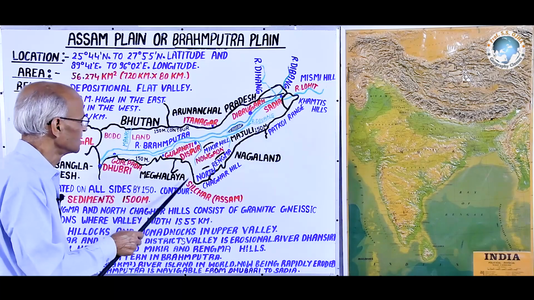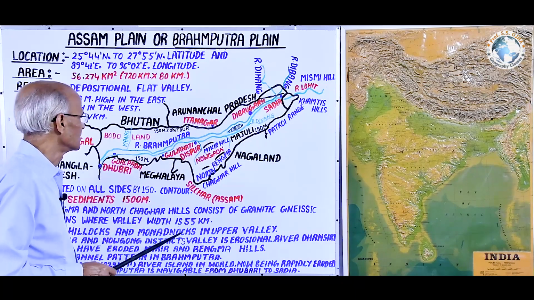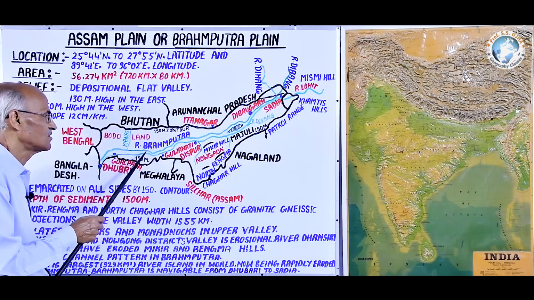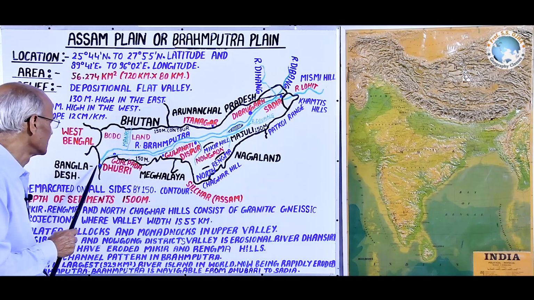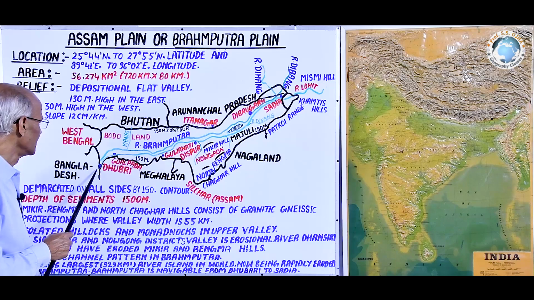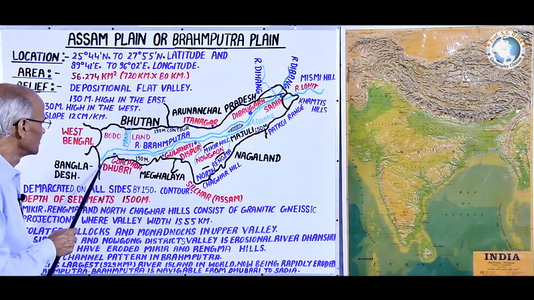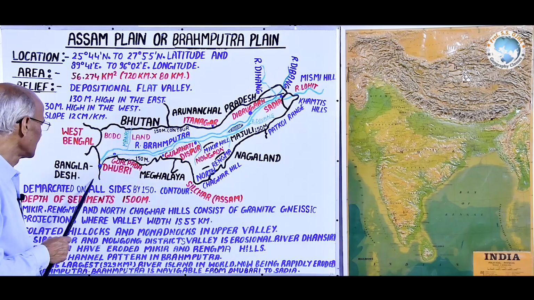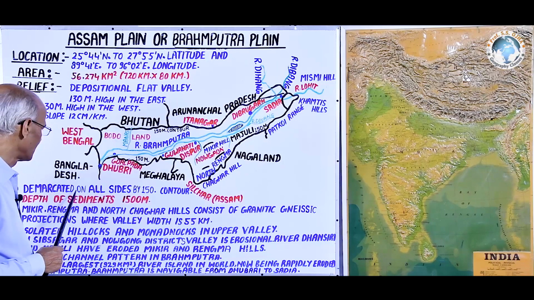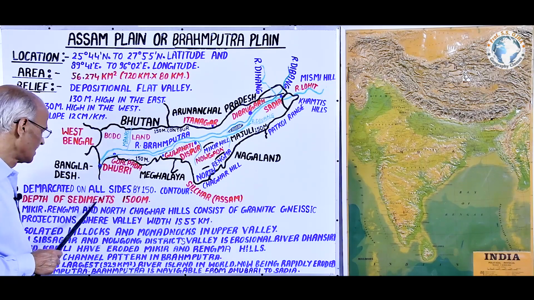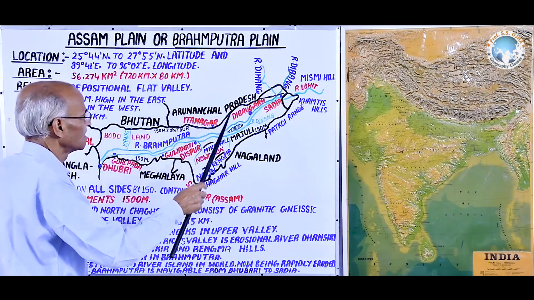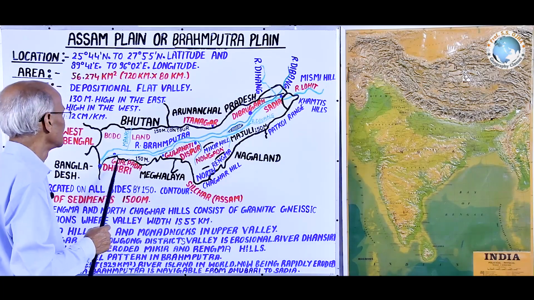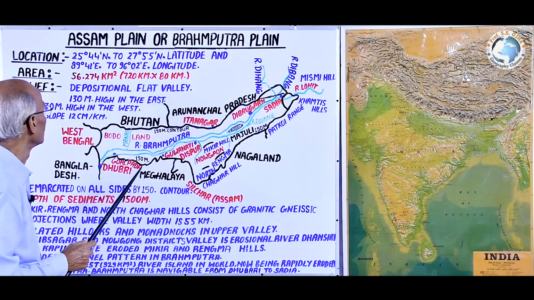To its east, meaning east of Meghalaya, is the Kopili fault. Thus the Brahmaputra river leaves this plain of Assam and enters Bangladesh near Dhubari, and in Bangladesh its name becomes the river Jamuna. After meeting the river Padma, it becomes Meghna. Thus this is about the physical or geographical delimitation of this Assam or Brahmaputra plain.